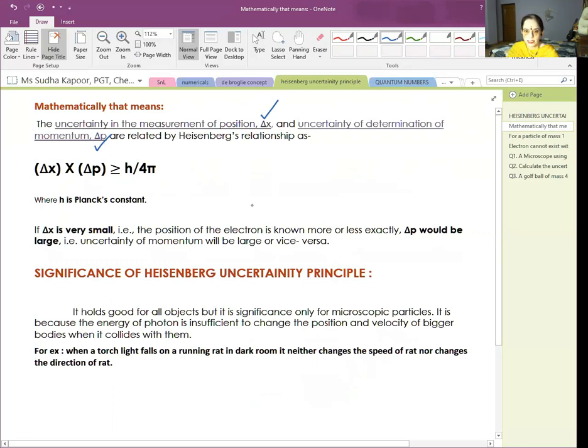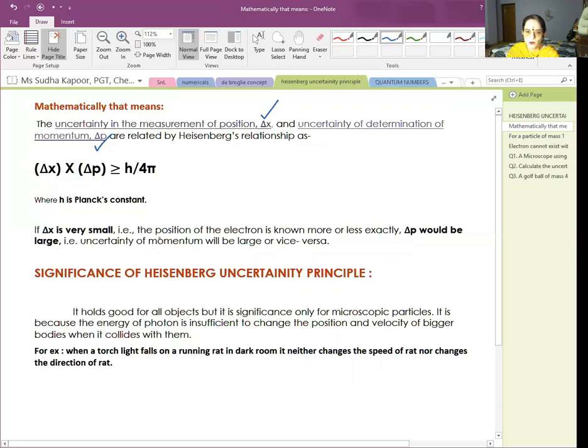Now, the mathematical expression Heisenberg has given is delta x into delta p is greater than or equal to h upon 4 pi. So delta x is the change in position, delta p is the change in momentum, and h is the Planck's constant. The value of the Planck's constant is known to all of us, that is 6.626 into 10 to the power minus 34. If delta x is very small, then the position of the electron is known more or less exactly, but delta p would be very large. That is, the uncertainty in momentum would be very large.